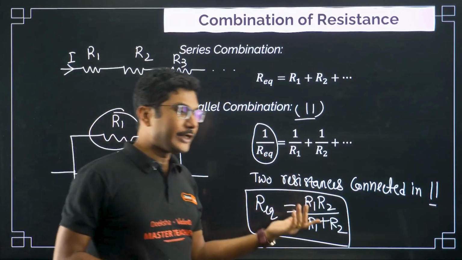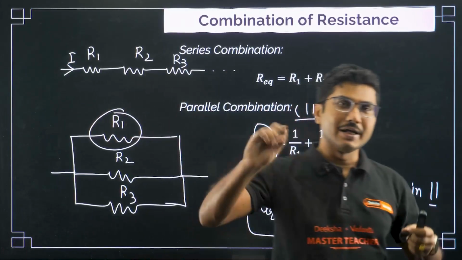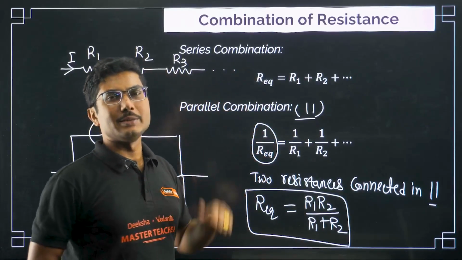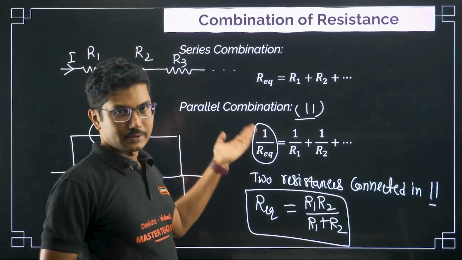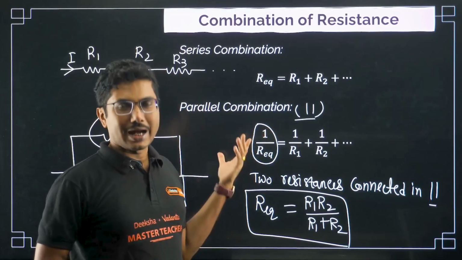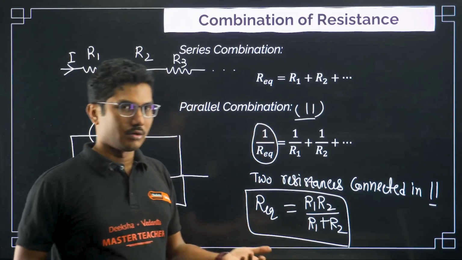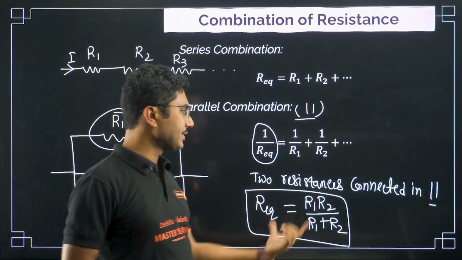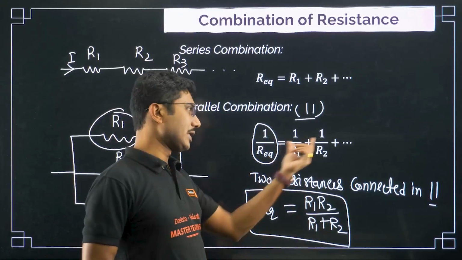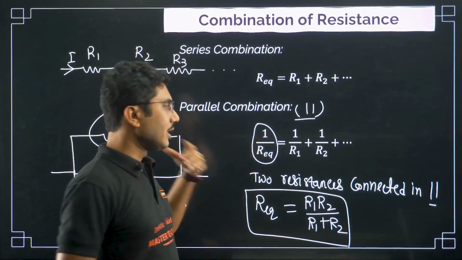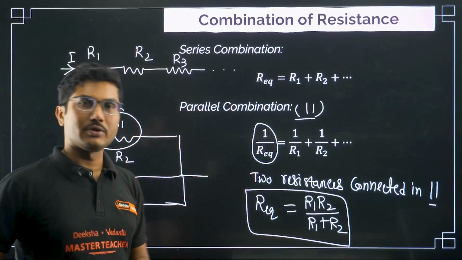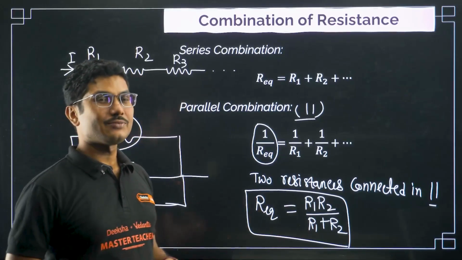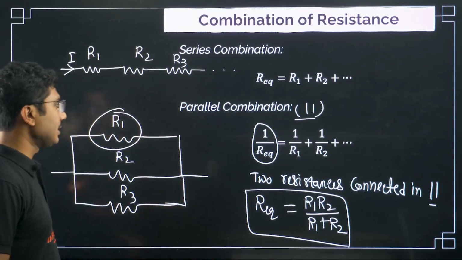In the heat of the moment, when you are solving in a hurry, you solve it correctly but forget to take the reciprocal or inverse. That's how you get the actual Req. So your answer will be wrong because you forgot to invert it. That's why for two resistances I recommend this direct formula. You can use the other formula as well, but if you forget to take the reciprocal, your answer will be incorrect.